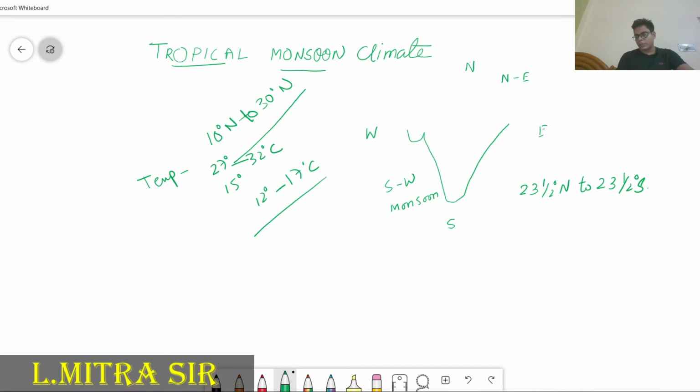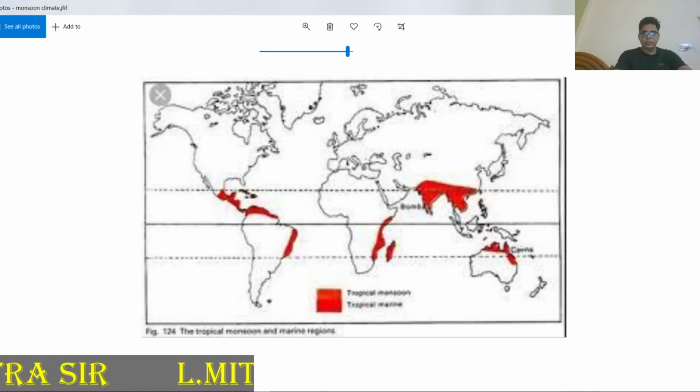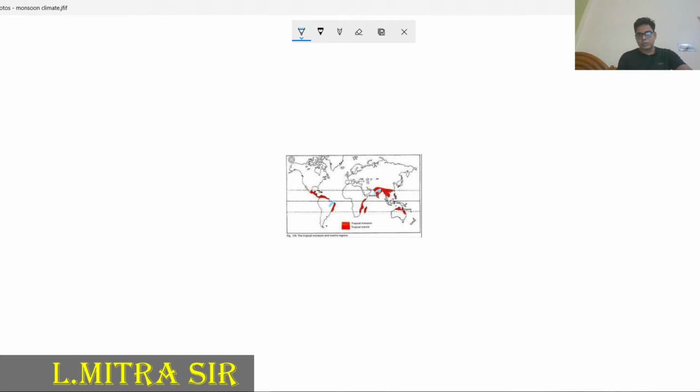Now these are the pressure and winds. The monsoon type of climate is greatly affected by the differential heating of land and water. During the summer season the landmass of Asia gets heated. If we discuss through this map, we can understand easily that this area gets heat during this time. And what happens due to this is that the area creates low pressure.